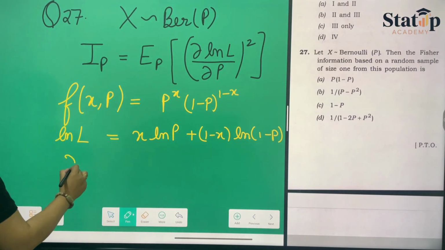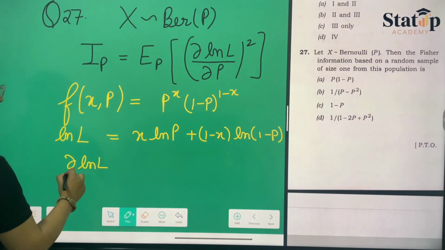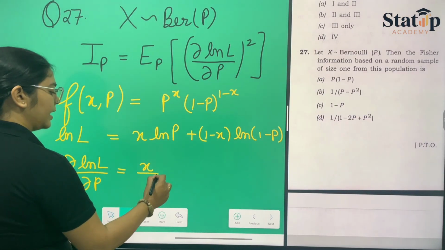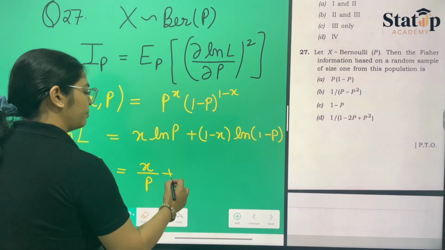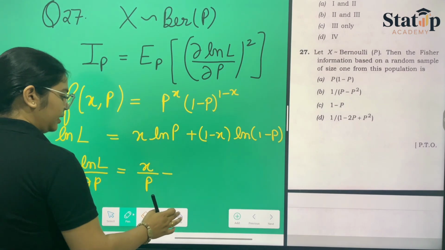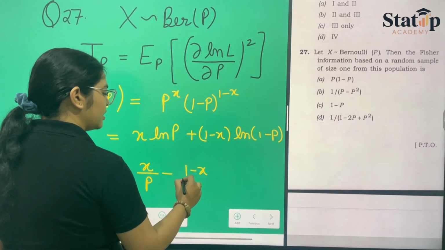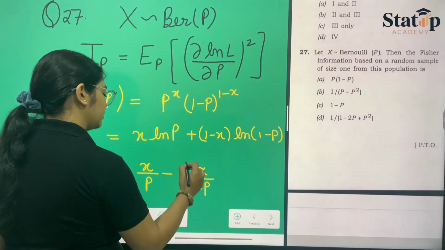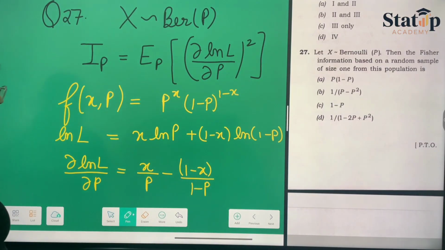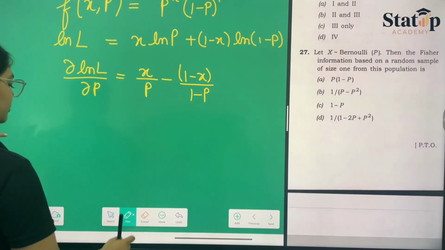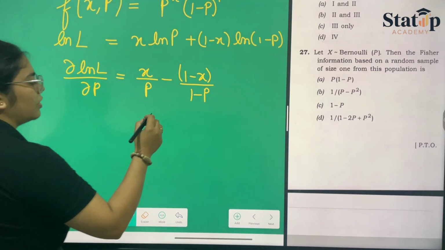Now differentiating this log of L with respect to p, it will be x upon p minus 1 minus x upon 1 minus p. Now we will be taking the square of this term because we require the square. First, let us solve this.